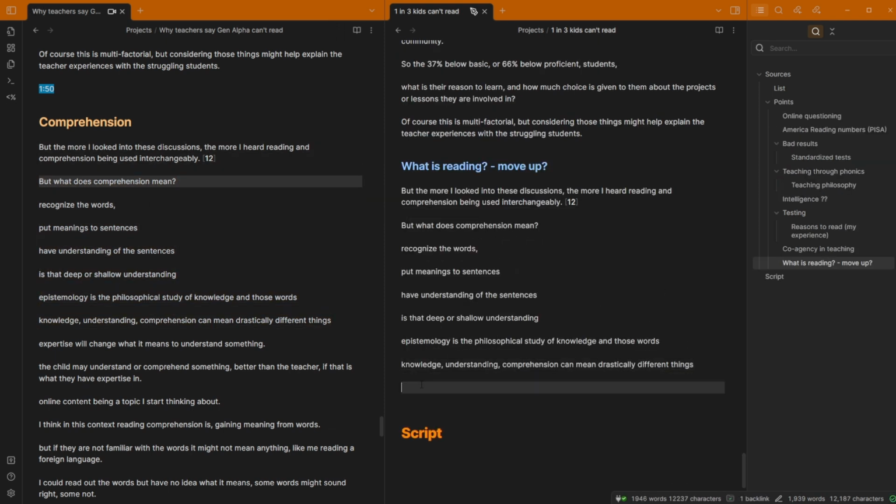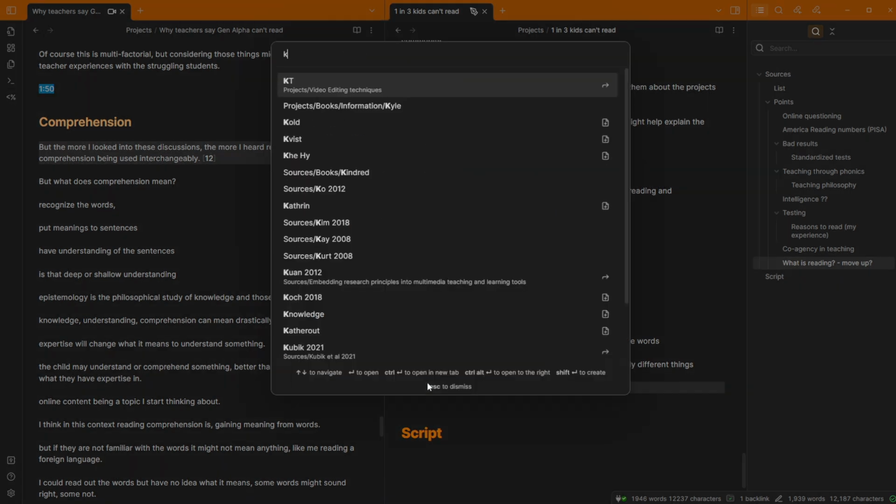I'm just going to share a little troubleshooting point. So I'm at a section that's talking about comprehension. I think this is going to be about what is reading, what it means to be proficient or literate at reading. I think I may move this up in the script as well, not sure. But I'm at a section where I'm talking about epistemology, philosophical studies, knowledge, understanding, comprehension, etc. And I know I have lots of notes and research about knowledge, understanding, etc. But I'm not entirely sure what it's called.